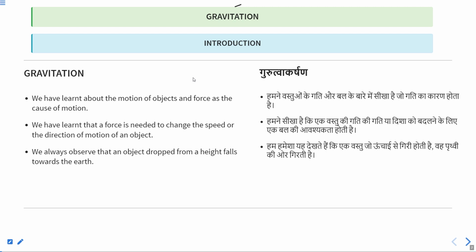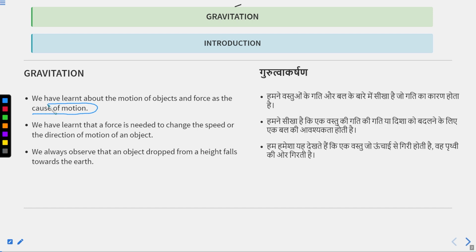So what is gravitation? First, let's do a small introduction of this chapter. In the previous chapters we learned about the motion of an object and force as the cause of motion.